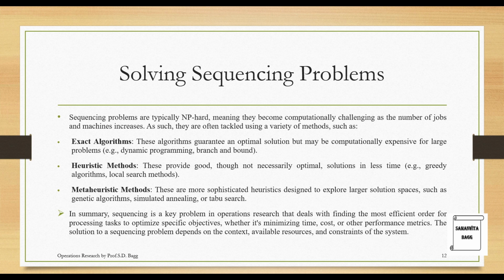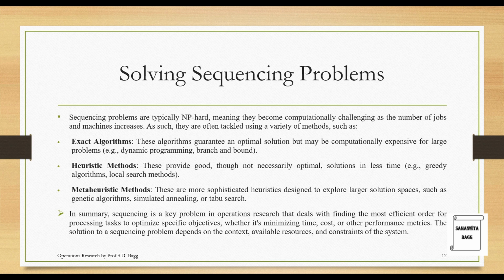Next is heuristic methods. These provide good, though not necessarily optimal, solutions in less time. Example, greedy algorithms. Local search methods. Greedy algorithms involve the traveling salesman problem, where you may, out of greed, decide that you want to first visit an unvisited city without forming the optimal sequence. So in that case, it becomes a little bit difficult because the solution may not be optimal because you have just made a rough guess.